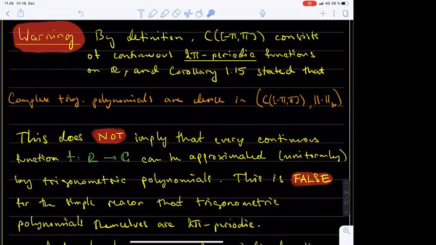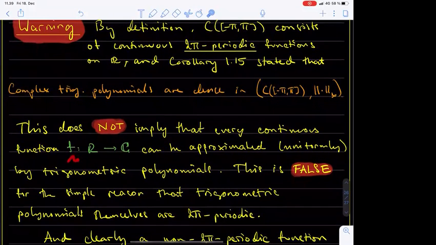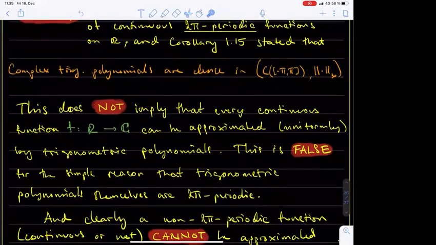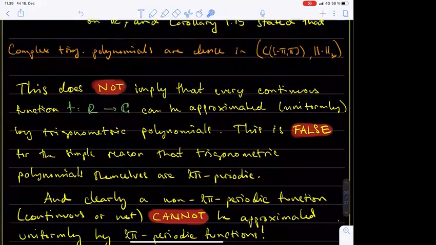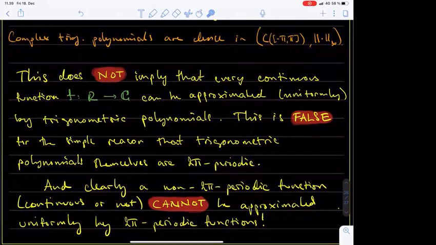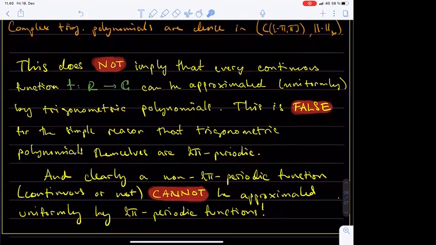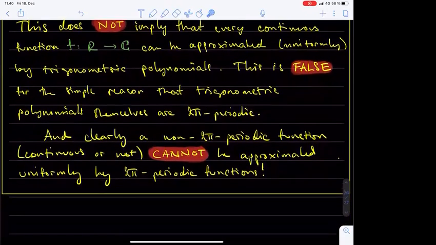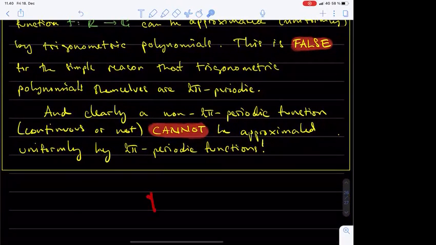Every complex trigonometric polynomial, that is, a finite linear combination of the complex exponential functions, is itself 2π periodic, and it is clearly not possible to approximate a non-2π periodic function in the L infinity norm by 2π periodic functions. In other words, no continuous function which is not 2π periodic can be approximated in the L infinity norm by complex trigonometric polynomials. This concludes the fourth lecture on the course, Introduction to Fourier Analysis.